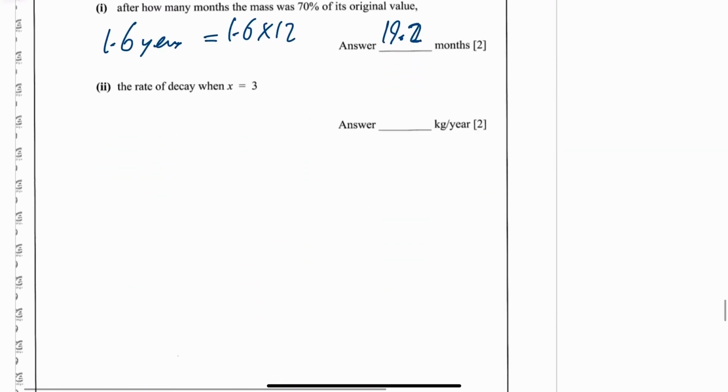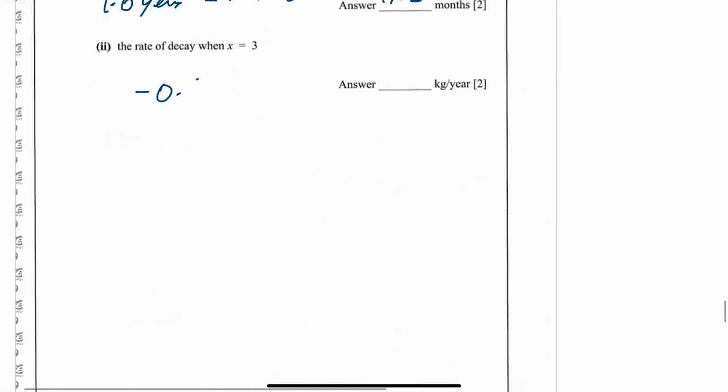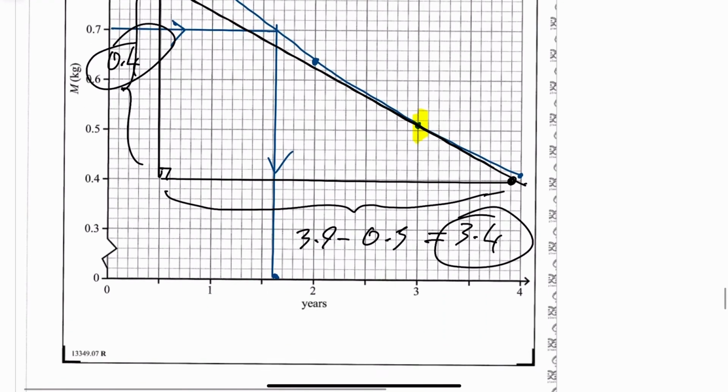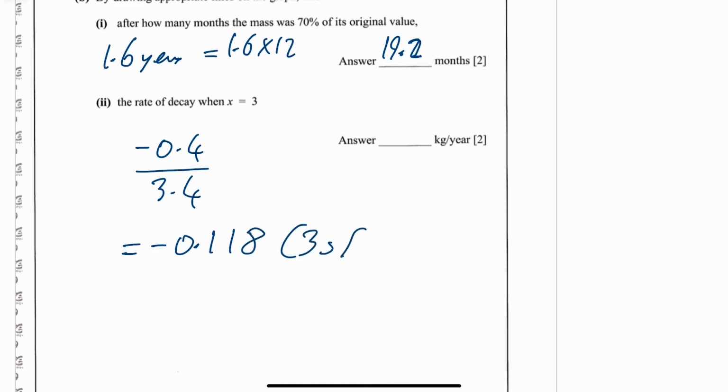So that is the rate of decay at x equals 3. It was, what have I just said? 0.4, and you're going down 0.4 over 3.4. So minus 0.4 divided by 3.4. So the rate of decay is minus 0.118. That's the 3 sig figs, kilograms per year.